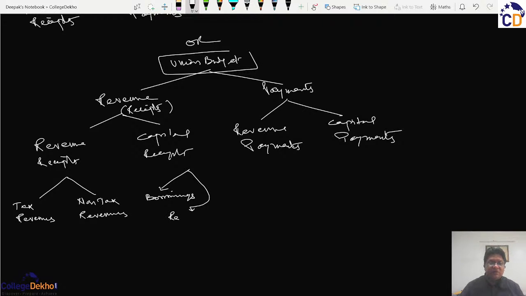It can be the recovery of loans, that is, whatever the loan you have given to other countries or to other bodies, they have been received back. And there can be other miscellaneous receipts which are of capital character. For example, if any stake of government is sold in any of the public enterprises, then such revenue, such receipts are capital receipts under the category other miscellaneous receipts.